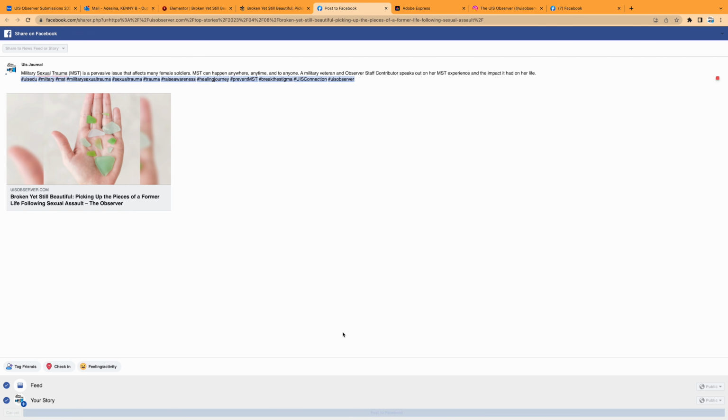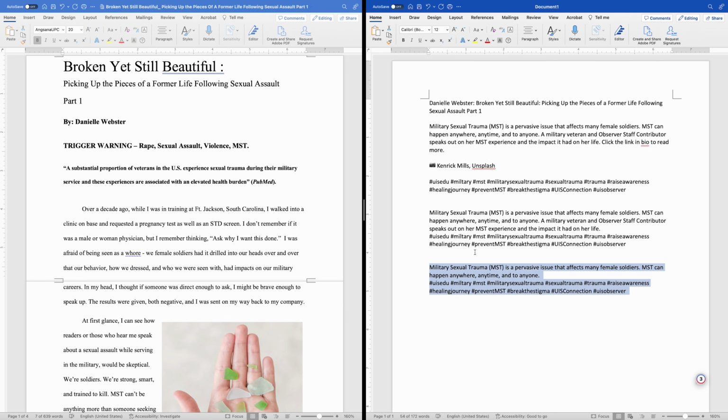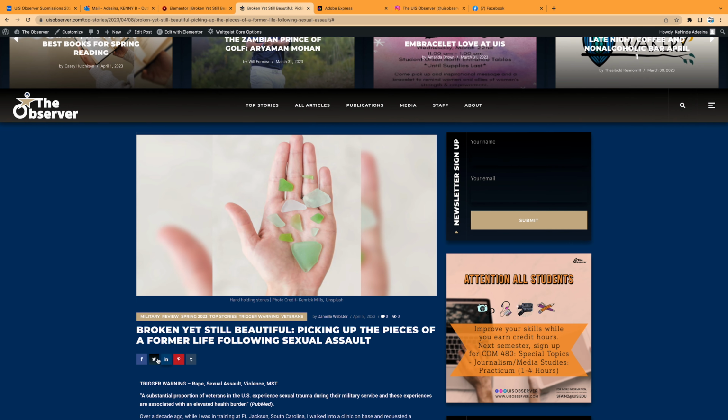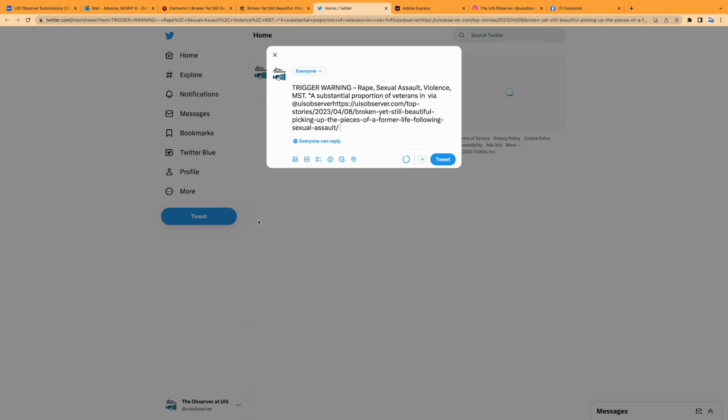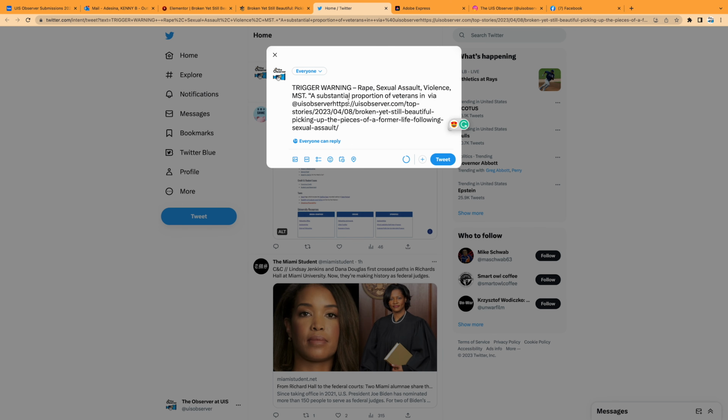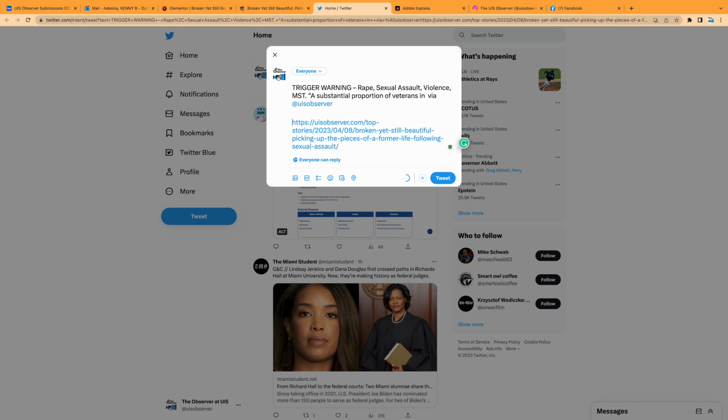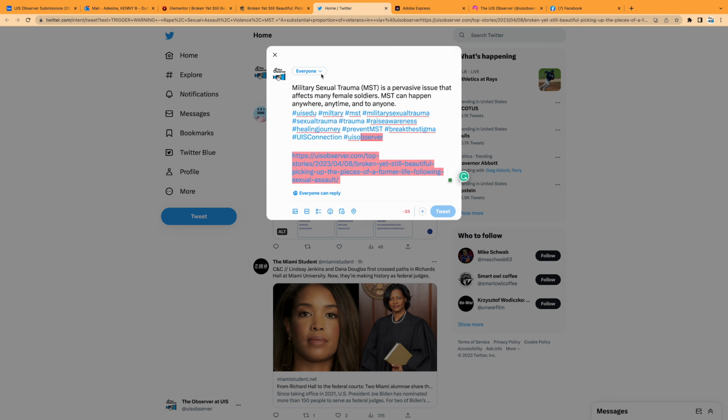Sharing the story on Twitter. Following the same pattern as when posting on Facebook and LinkedIn, clicking on this Twitter icon takes us to Observer's Twitter account. However, we have to make a few edits here. First, we separate the story URL and the caption suggested by Twitter. Then we paste our caption here. We have more than 140 characters allowed by Twitter, so we have to edit the caption.